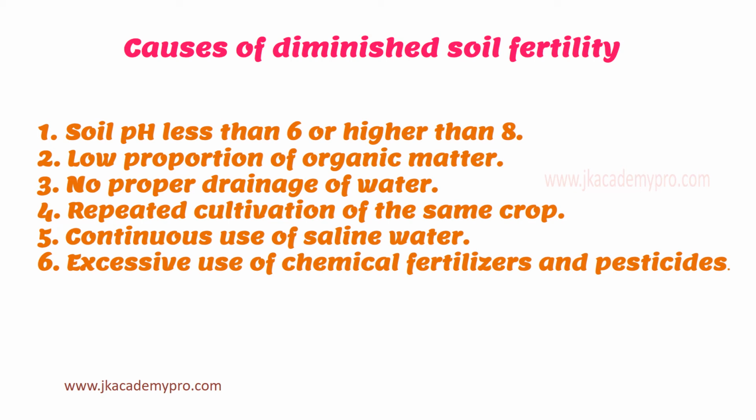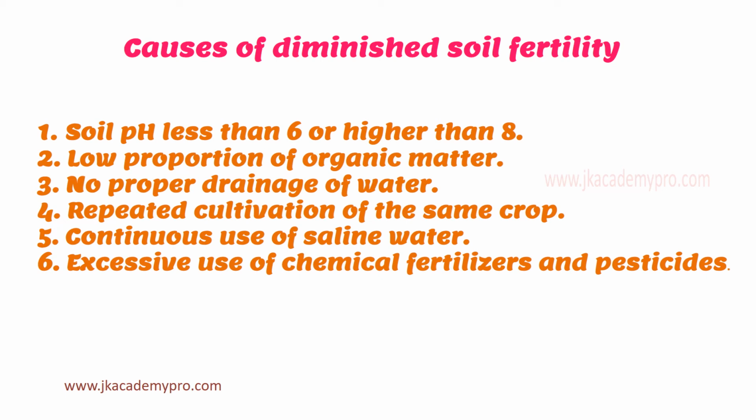Then number 6 is excessive use of chemical fertilizers and pesticides. Those farmers who use chemical fertilizers, or are using a lot of pesticides, what happens is these chemicals, fertilizers and pesticides go into the soil and remain in the soil, and that's how the fertility of the soil goes down.